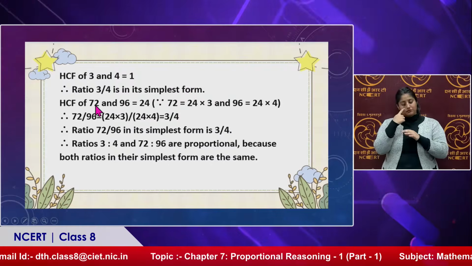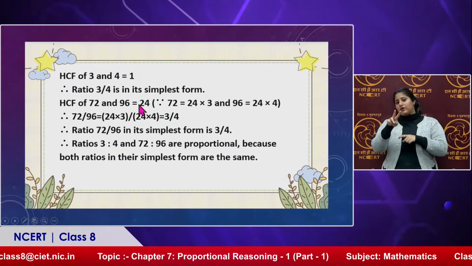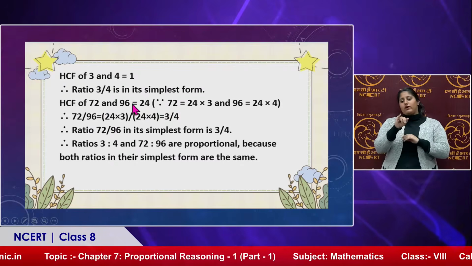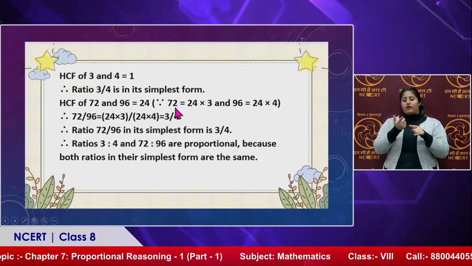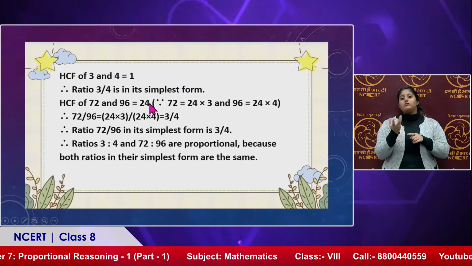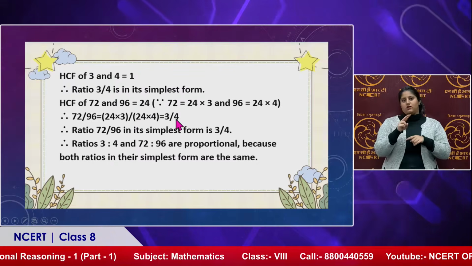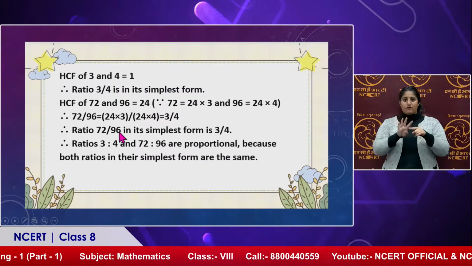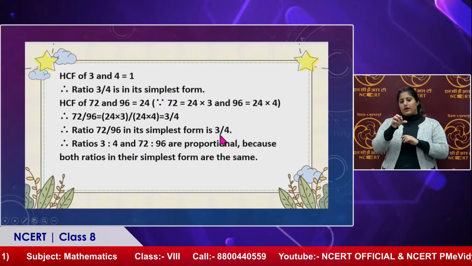Now, HCF of 72 and 96 is 24. So, we are going to divide this one by which number? 24. Yes. So, what will you get? 3/4. So, 72 upon 96, the simplest form is 3/4.